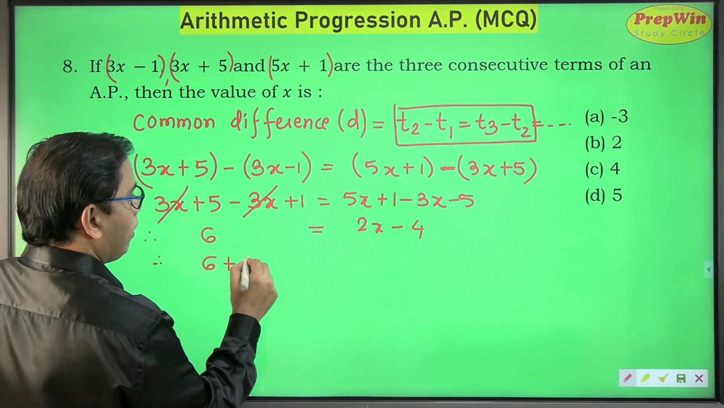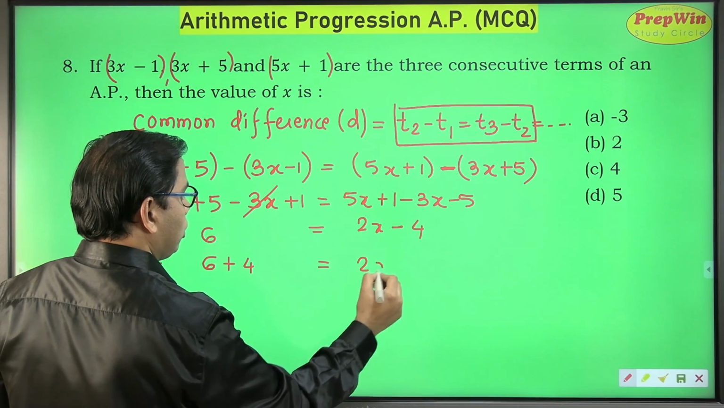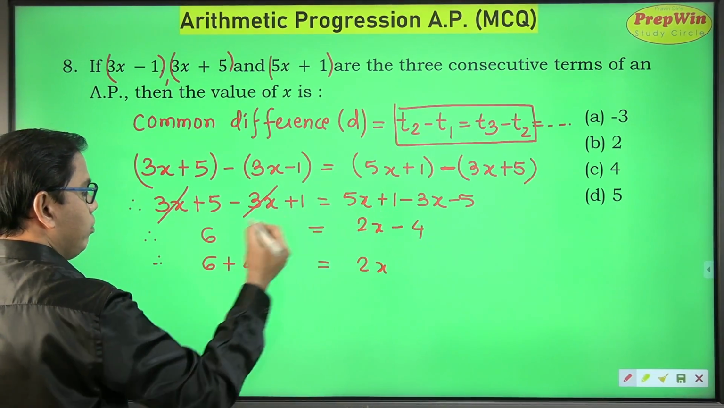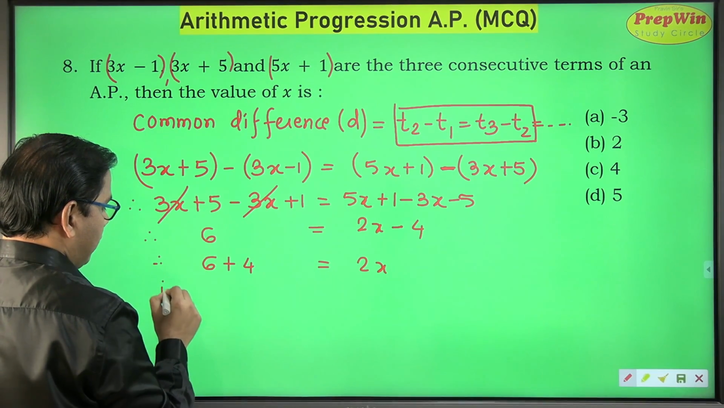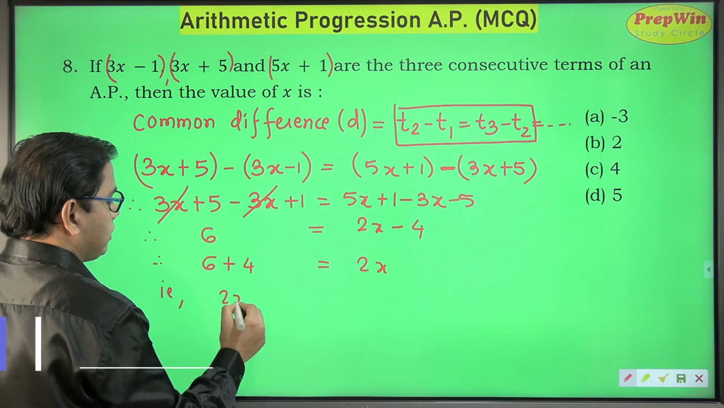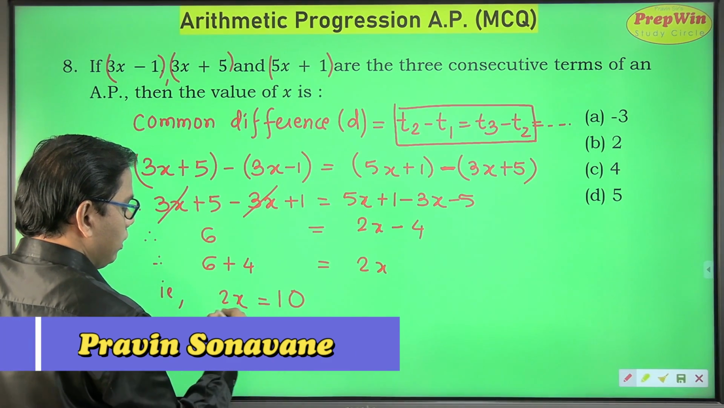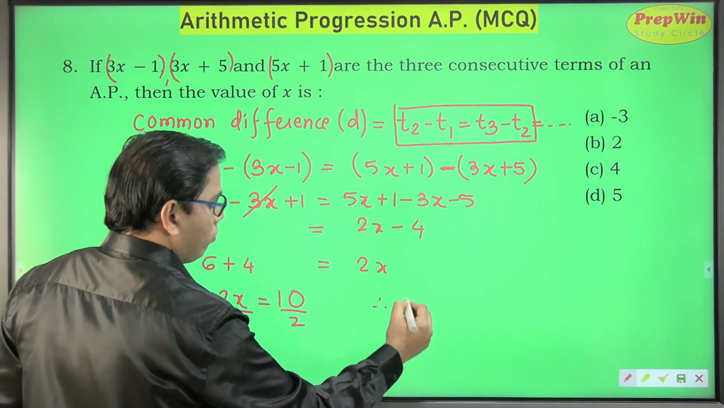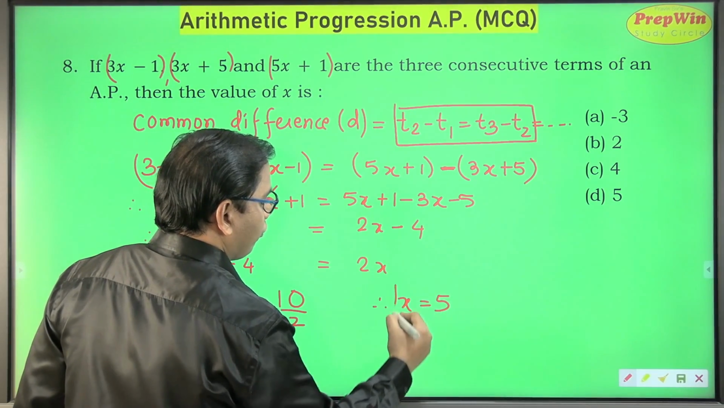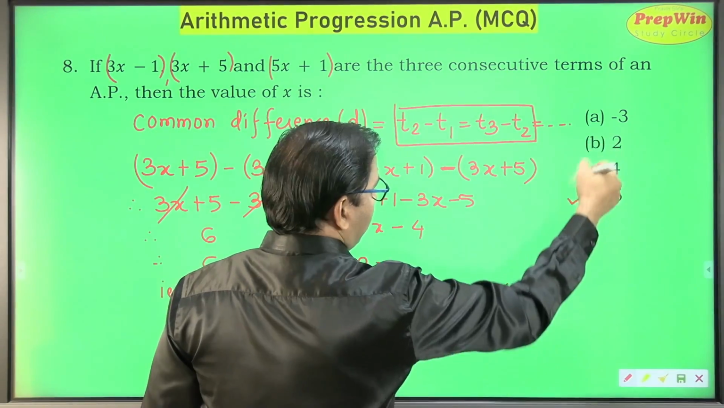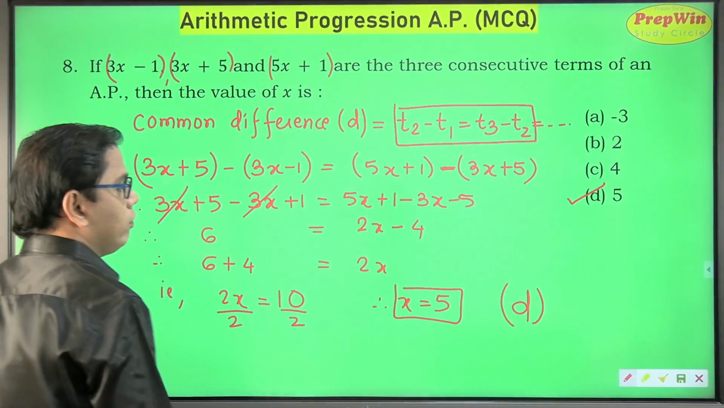So 6 plus 4 is equal to 2x. Minus 4 migrated from the right side to the left hand side and became plus 4. That is, I'm changing the sign. So 2x is equal to 10. Dividing both sides by 2, I get the value of x as 5. Do I have 5 here? Yes. The correct option is D out of these options.